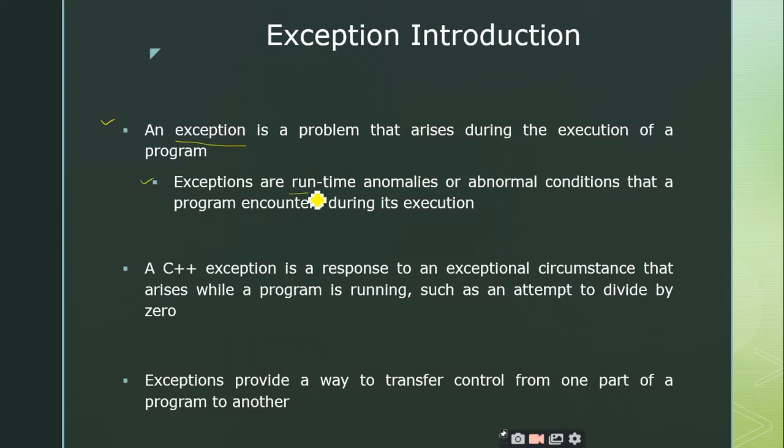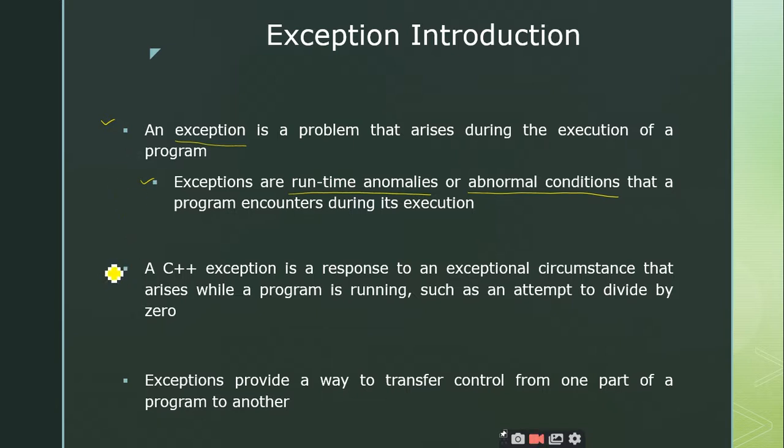So exceptions are runtime anomalies, also called abnormal conditions, that a program encounters during its execution. This is what we are saying from the starting point, that an exception is some abnormal or unusual event that happens during program execution, and it will ultimately lead to the termination of the program, right?